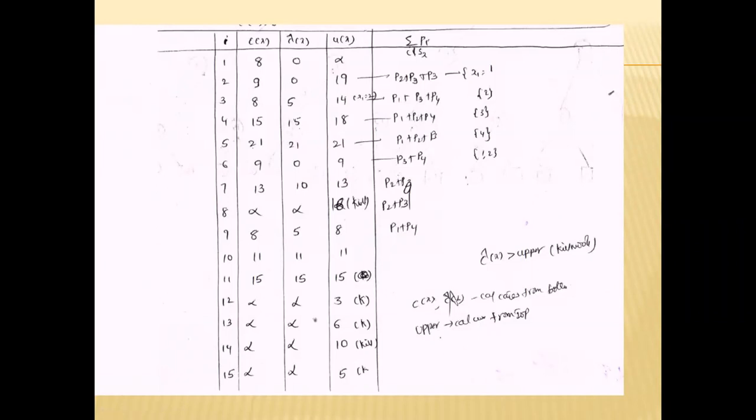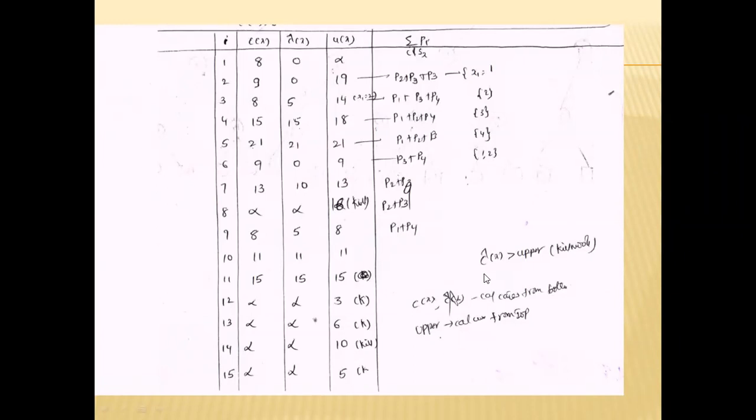Tomorrow we will search for the solution by using the C of X value, C cap X value, and U of X value. Here the C cap X value is calculated from the bottom, and the upper value, the U of X value, is calculated from the top.